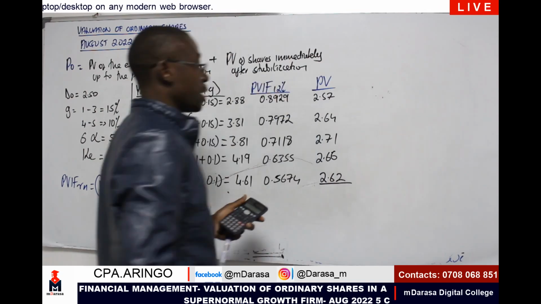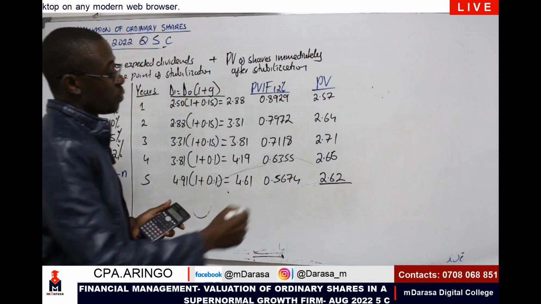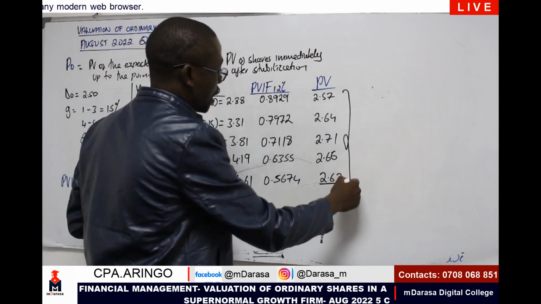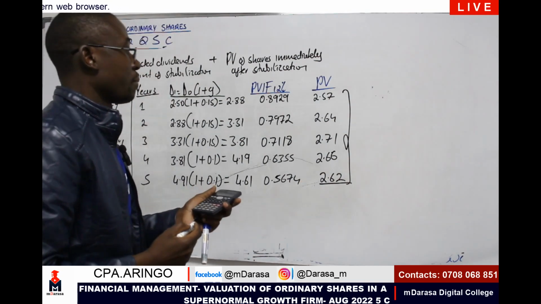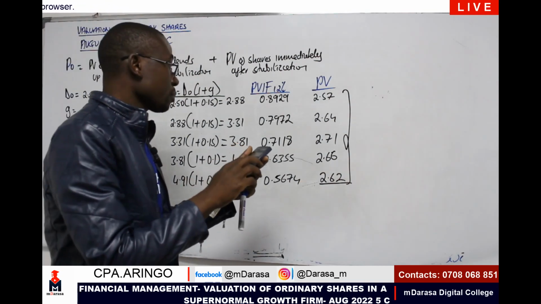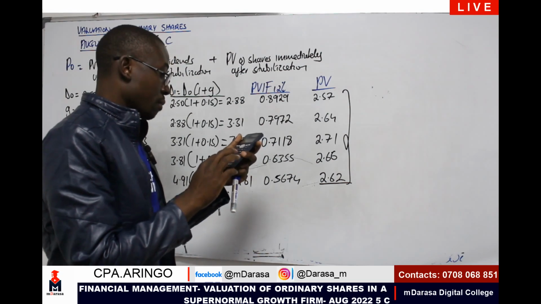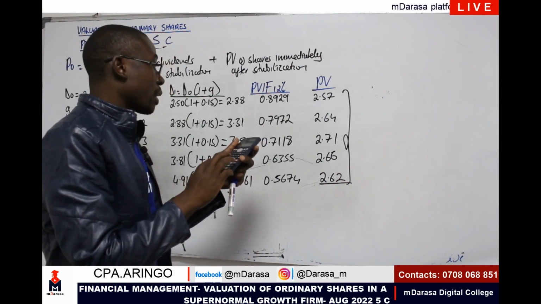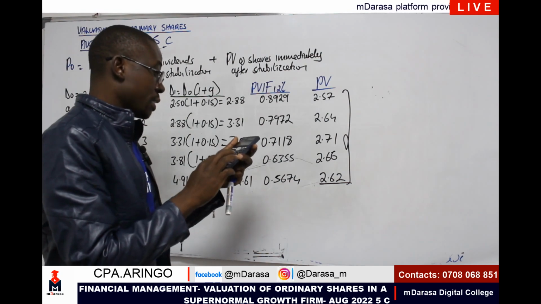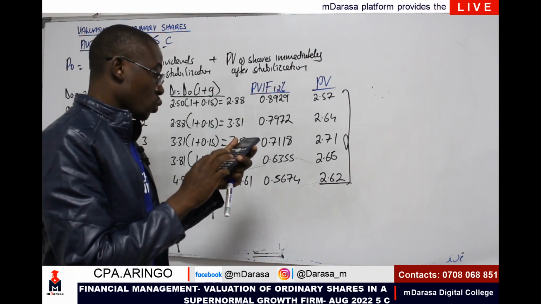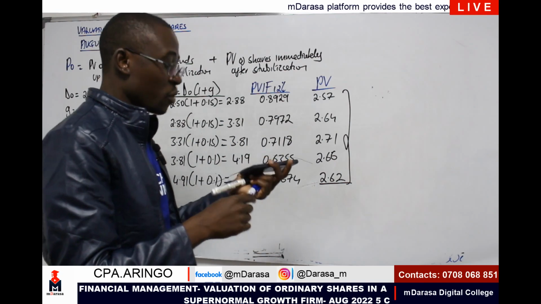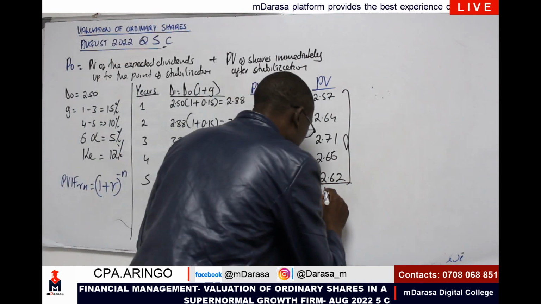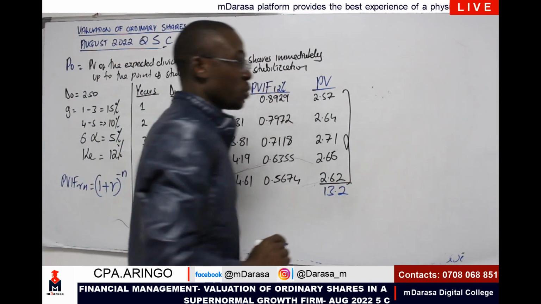2.62. We do what? We sum it up. So by summing it up, I should be talking of 2.57, 2.64, 2.71, 2.66, 2.62, which in this case I should be having what? 13.2.